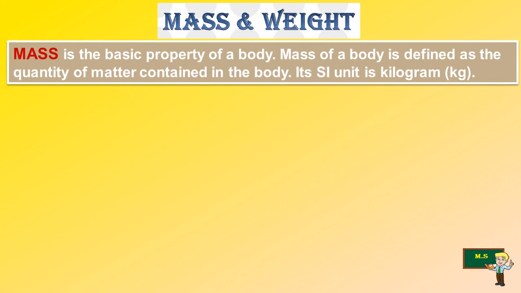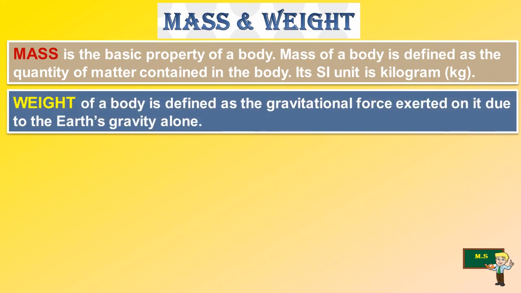Mass and weight. What do you mean by mass? Mass is the basic property of a body. Mass of a body is defined as the quantity of matter contained in the body. So the important term is the quantity of matter. The SI unit of mass is kilogram, kg.